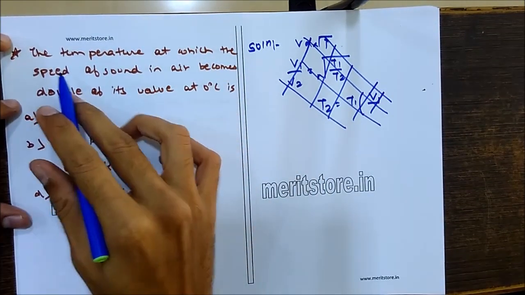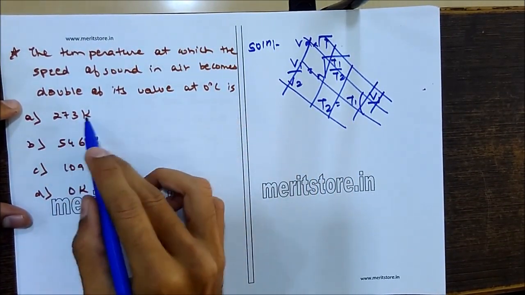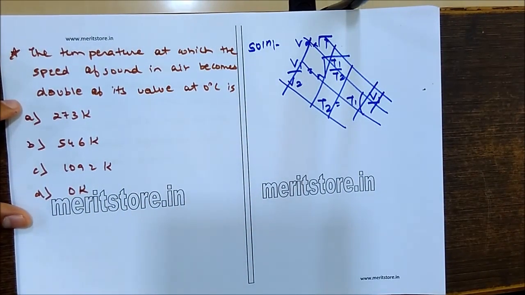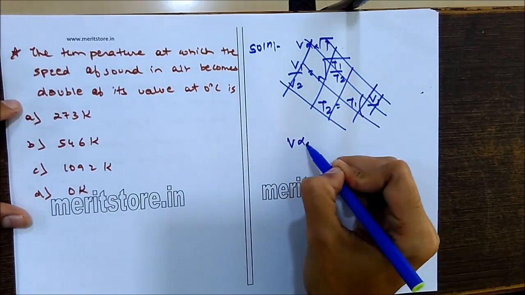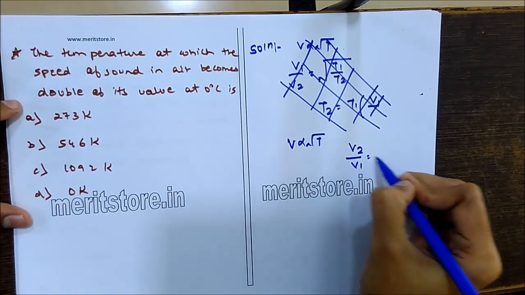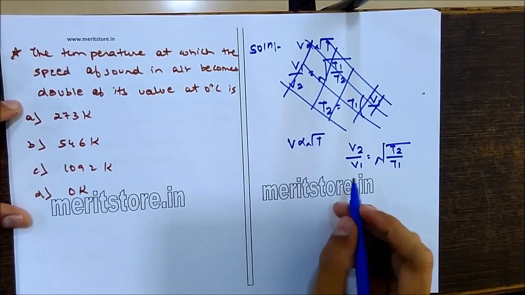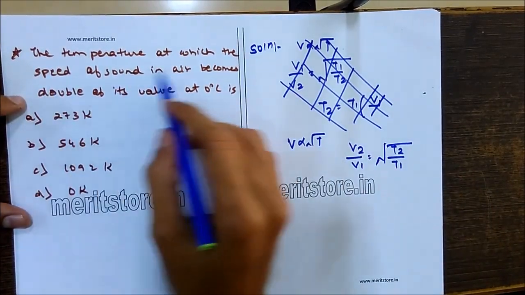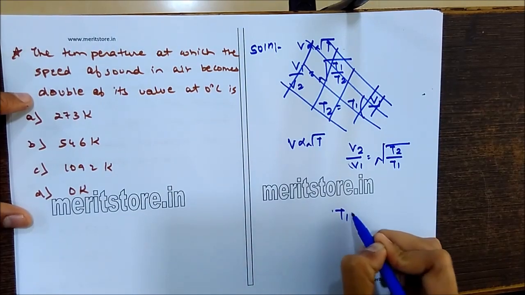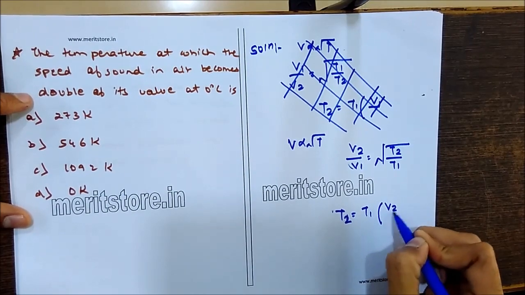The temperature at which the speed of sound in air becomes double of its value at 0 degrees Celsius is 273 Kelvin, 546 Kelvin, 1092 Kelvin or 0 Kelvin. Here we know that V is directly proportional to under root T. So I can write V2 upon V1 is equal to under root of T2 upon T1. So when the velocity becomes double of its initial velocity at 0 degrees Celsius, I can write T2 is equal to T1 times V2 upon V1